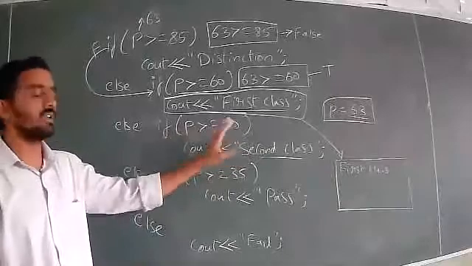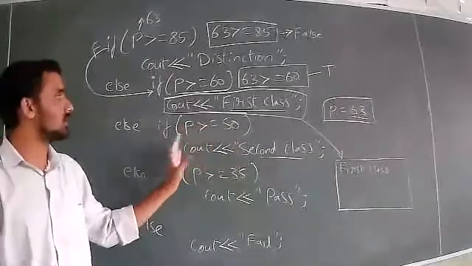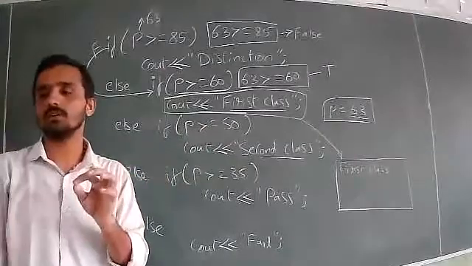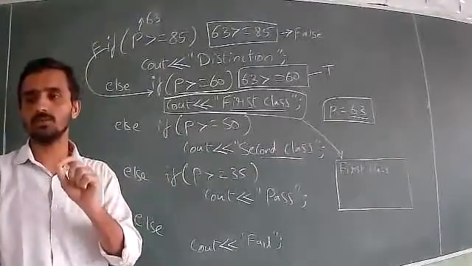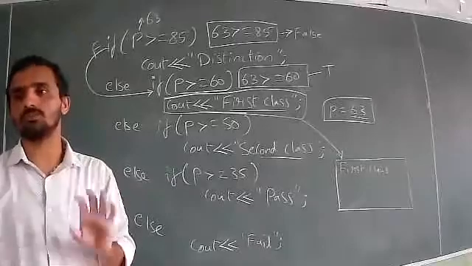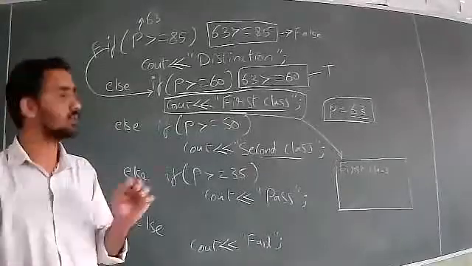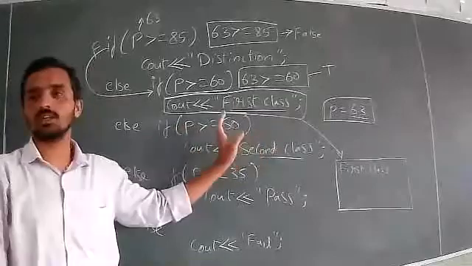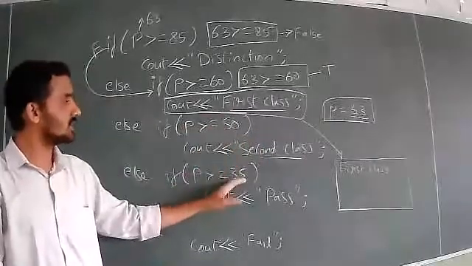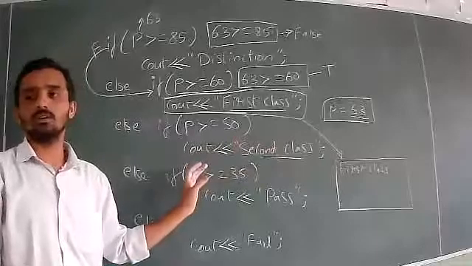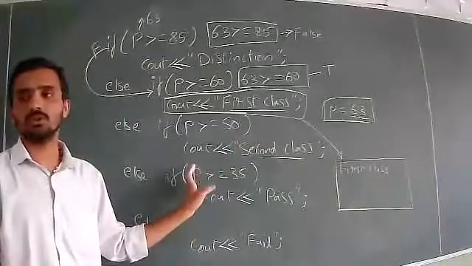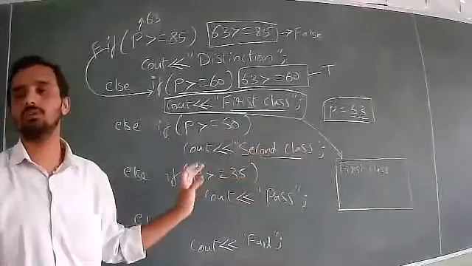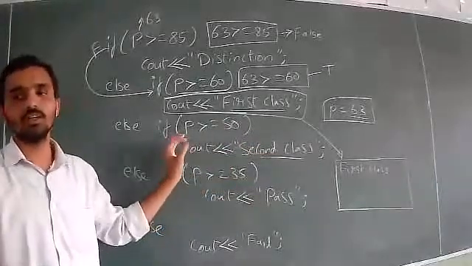Yes, 63 is more than 50, we know, but it will not check because the else keyword is there. The else keyword means the else part will be executed only if the condition is false. This point you have to remember. Otherwise, you would substitute here also: 63 is more than 50, so you write second class; 63 is more than 35, so you write pass. No, you cannot say first class, second class, pass. More than one grade should not be printed on this screen. Only one grade should print.